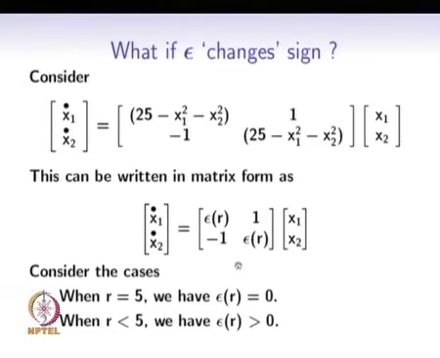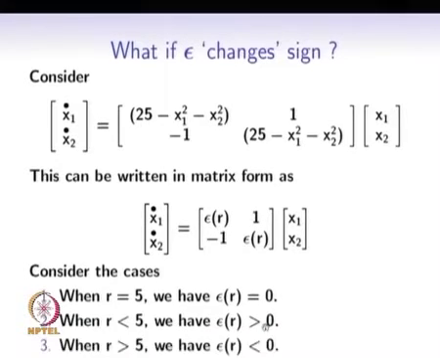We can consider the case when r is less than 5. For r less than 5, the diagonal entries are positive, and when r is greater than 5, the diagonal entries are both negative. We cannot speak of eigenvalues of this matrix, because the matrix itself depends on x1 and x2; we speak of eigenvalues of only constant matrices.